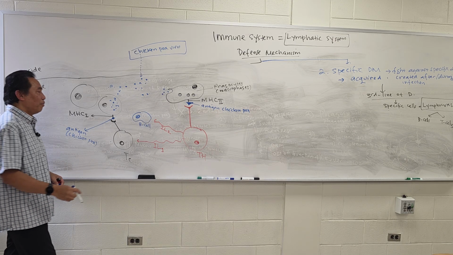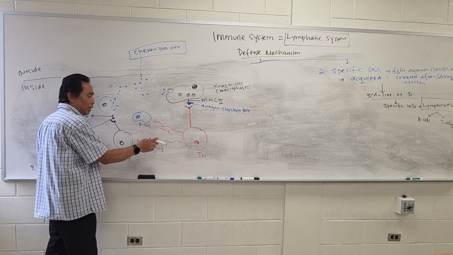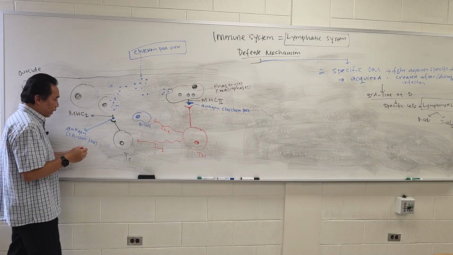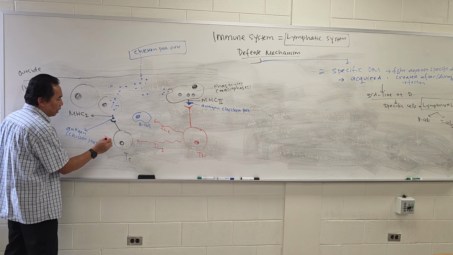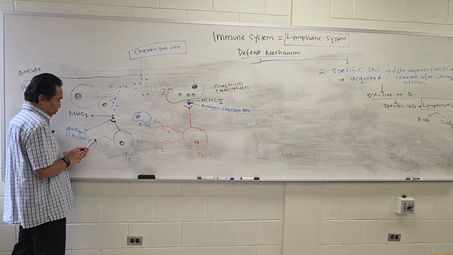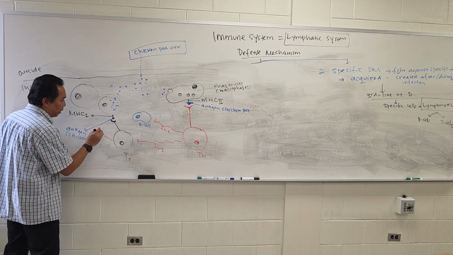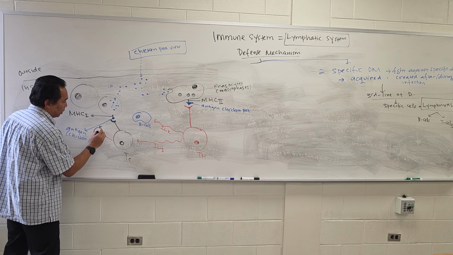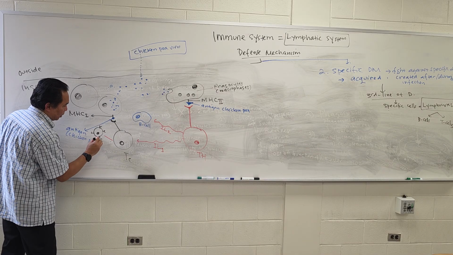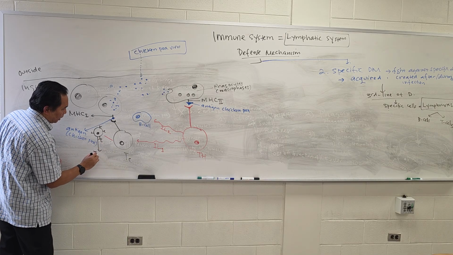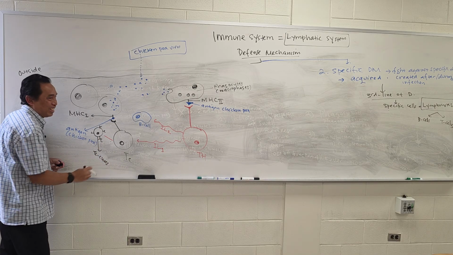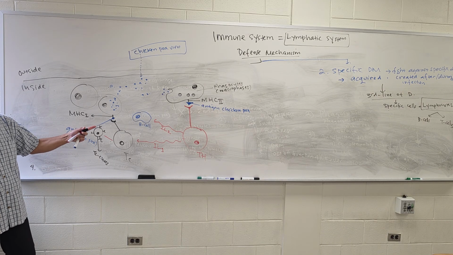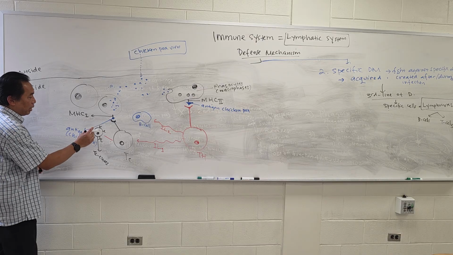Now, whenever this IL, the interleukin, goes to the TC, then the TC will make cloning themselves into many TC. So this is TC clones. So this is created after we have that infection. Right? So many TC clone.